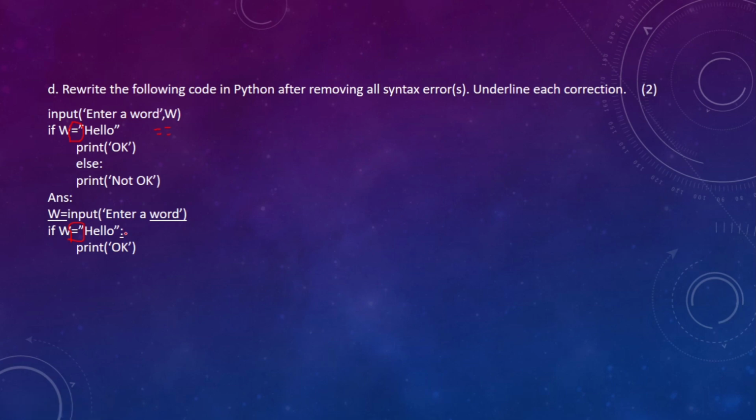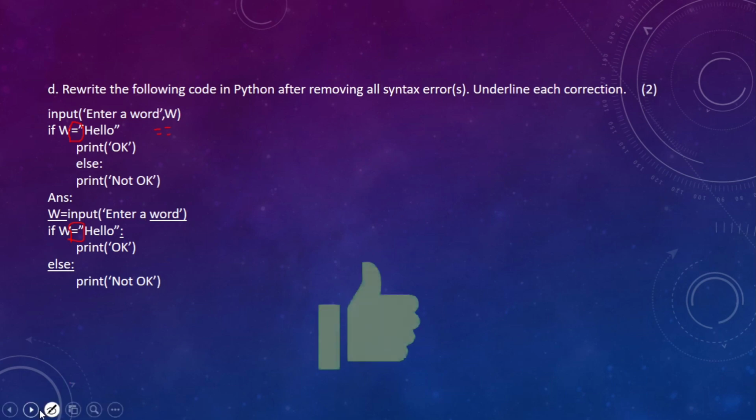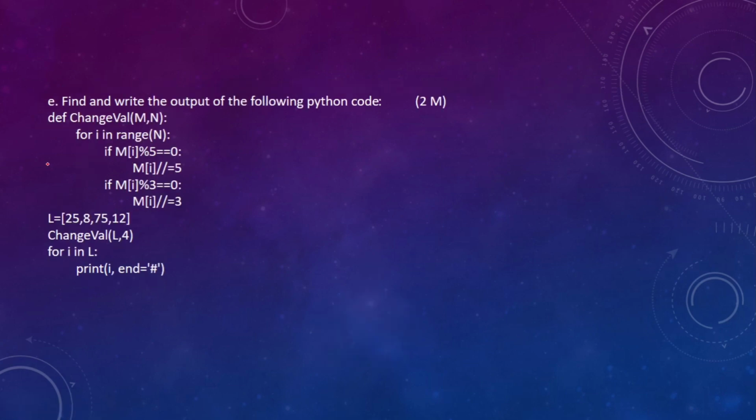But the major error is the absence of this colon. Then this else is misplaced. This else has to be in line with this if. So this is the 5th error. Okay, so you have seen all the errors. Is it clear? Now we'll go to the next question.